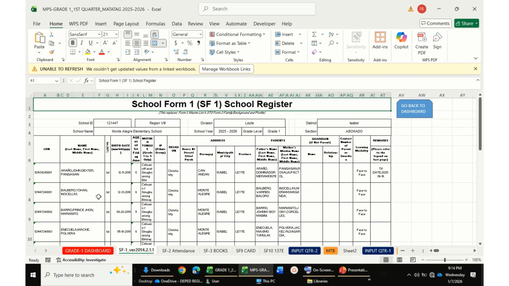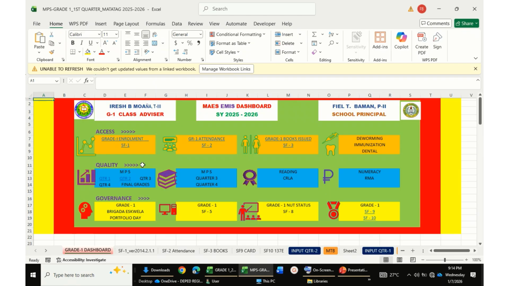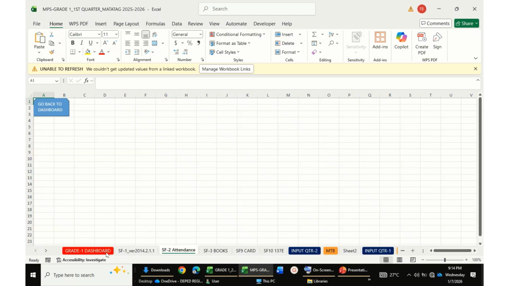After seeing the items here, you can press go back to dashboard, and you'll be directed back to the dashboard. Say for example you already have your attendance, you will click your SF2 and be directed to the SF2 tab, but there is still no item here yet.